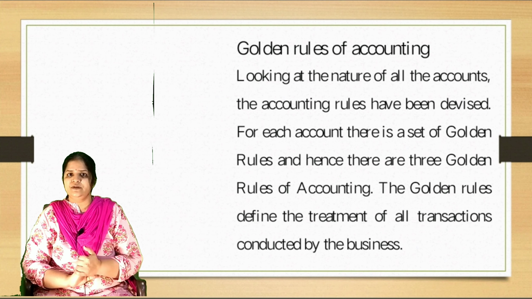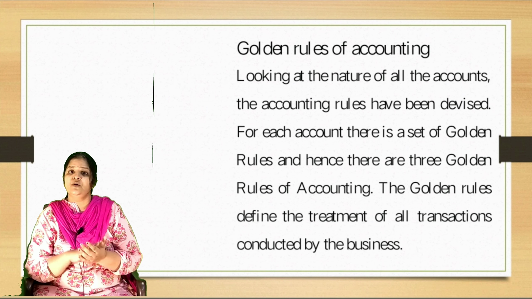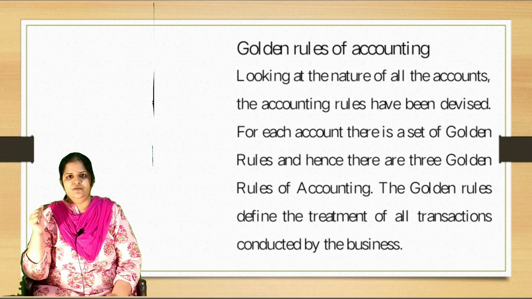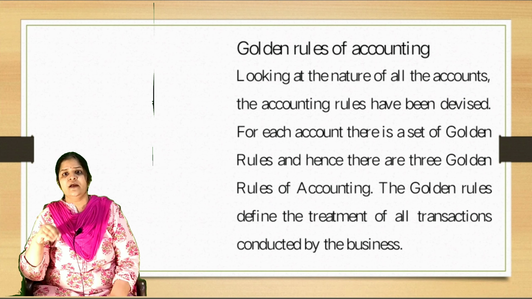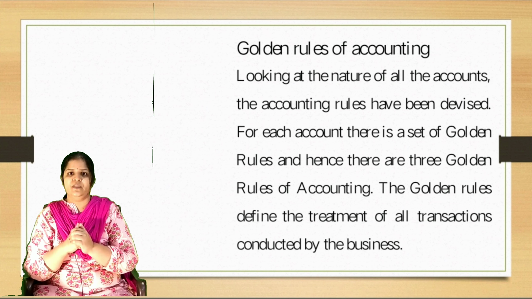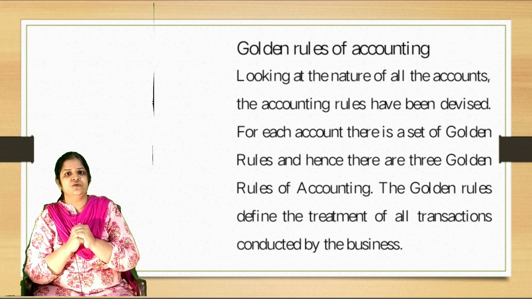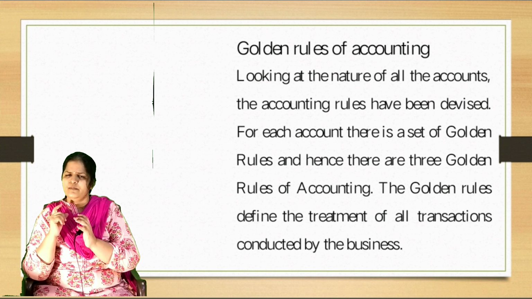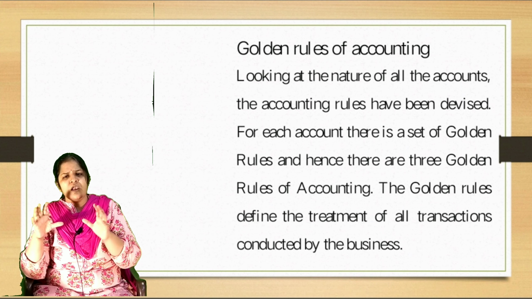On the basis of this classification of accounts, there are rules of accounting. Rules of accounting means by following which rules we have to debit one account and credit another account. These rules are known as golden rules of accounting because they apply to all accounting.